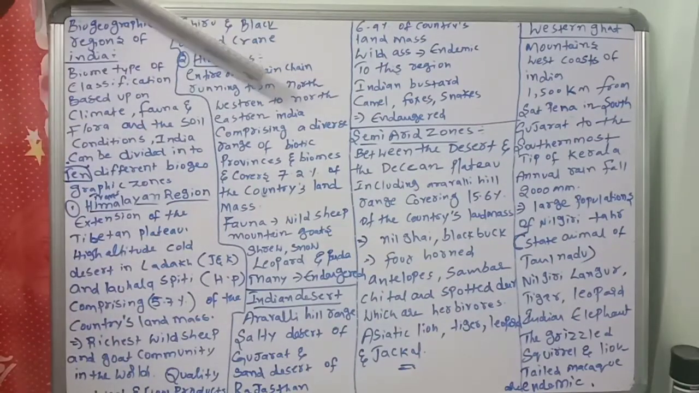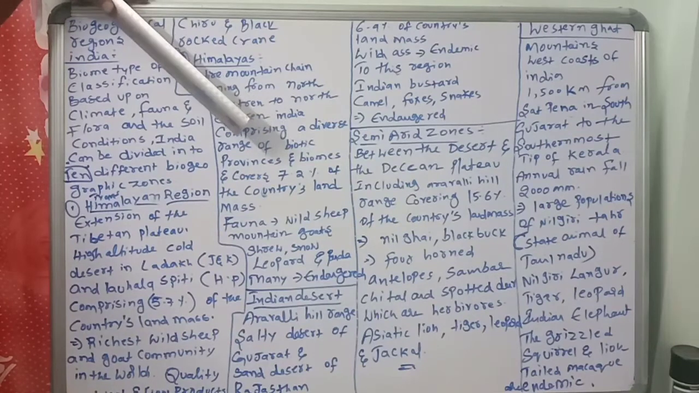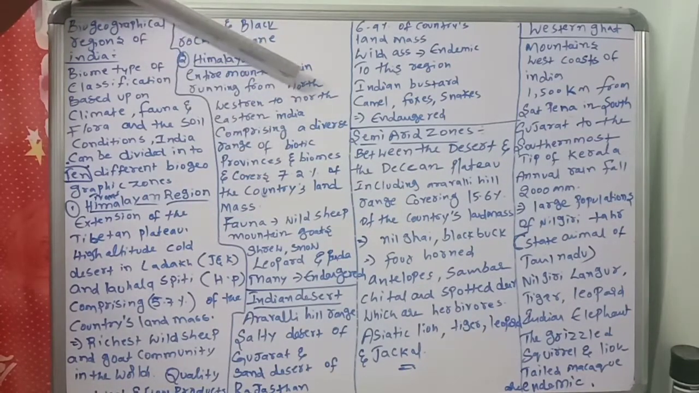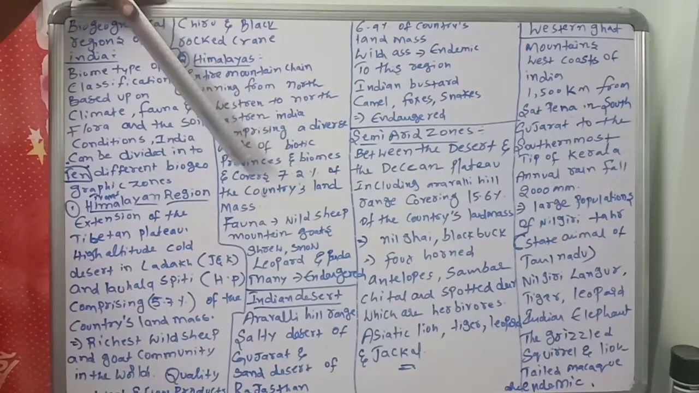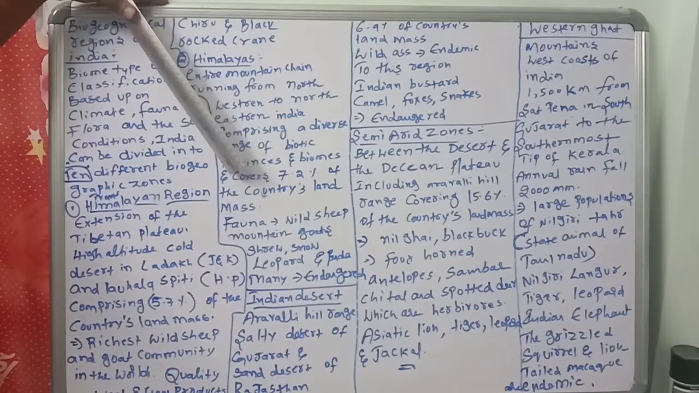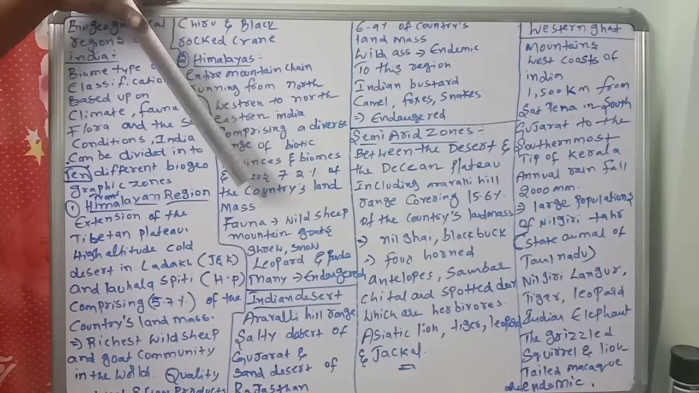The common fauna of the Himalayan ranges is a very important point. What is the common fauna? This point you should remember. The common fauna of the Himalayan ranges are the wild sheep.